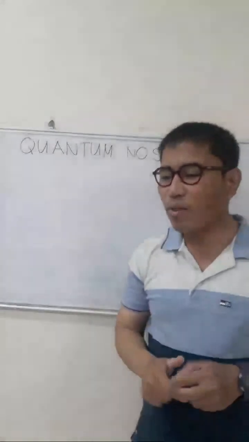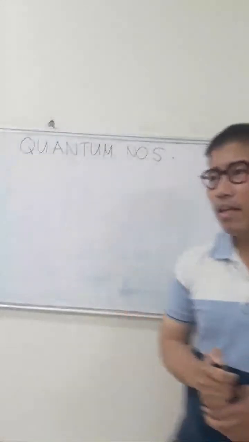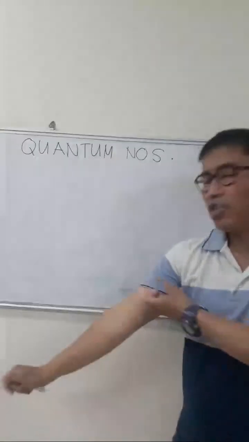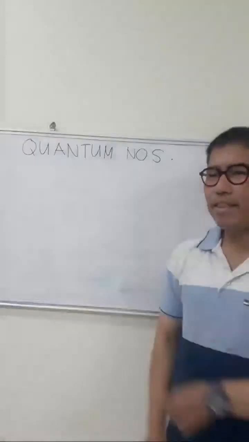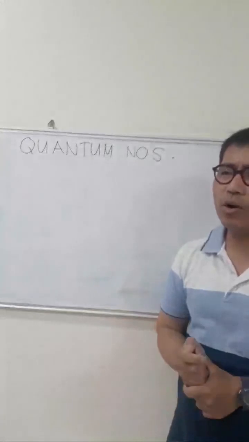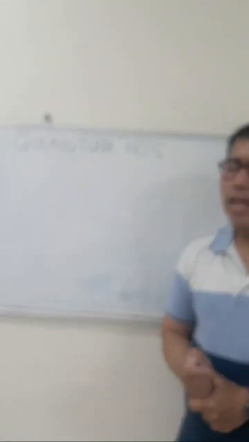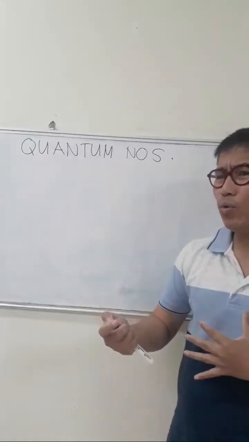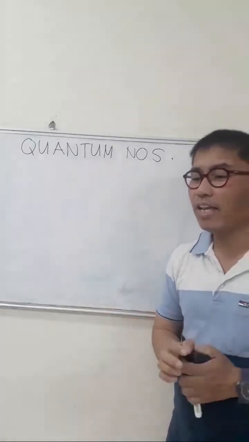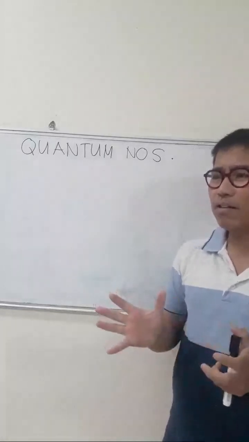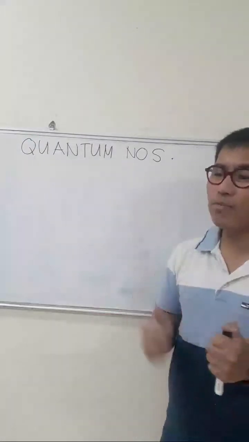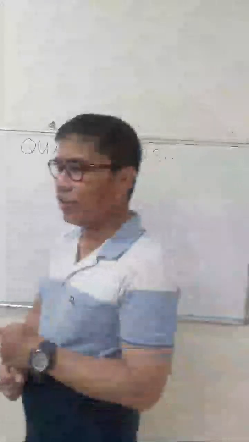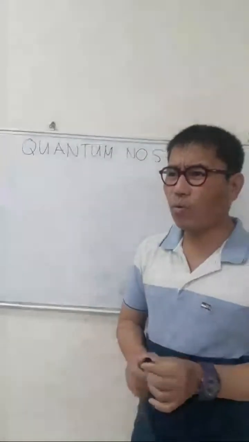This quantum numbers topic is discussed in General Chemistry lecture 1, and after we finished our study, we also need to study this again in relation to physics. Physics is a branch of science that deals with the study of matter and the energy involved.